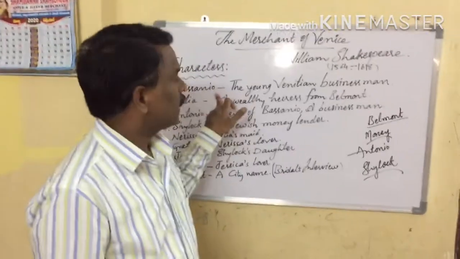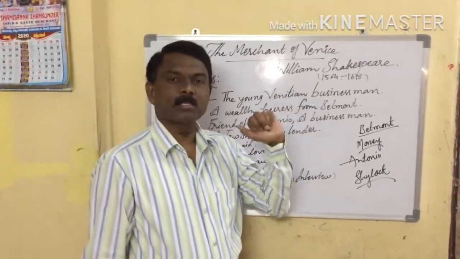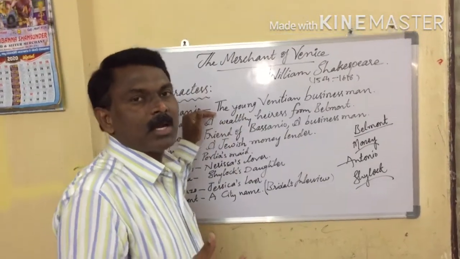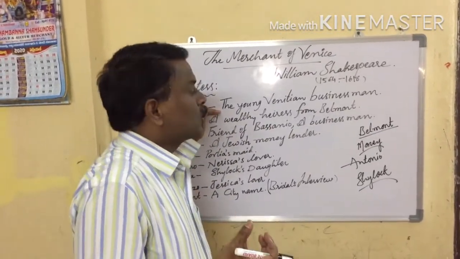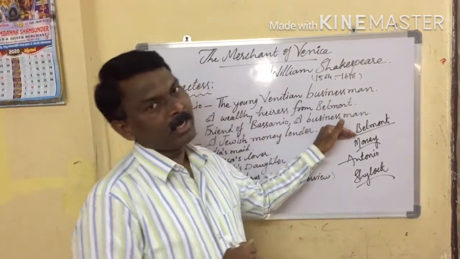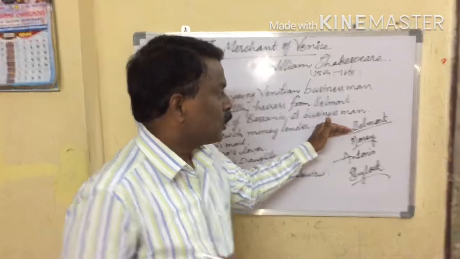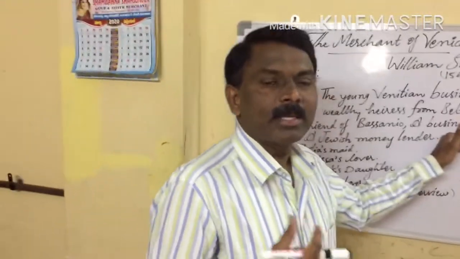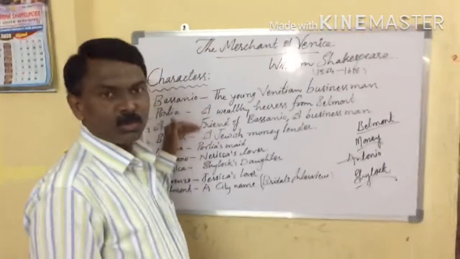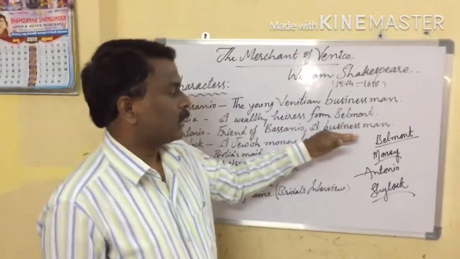Mr. Bassanio was a young businessman, but at this time he does not have much money to travel to Belmont to attend the bridal interview for Portia. So he started thinking about his close friend Mr. Antonio, who is a businessman.